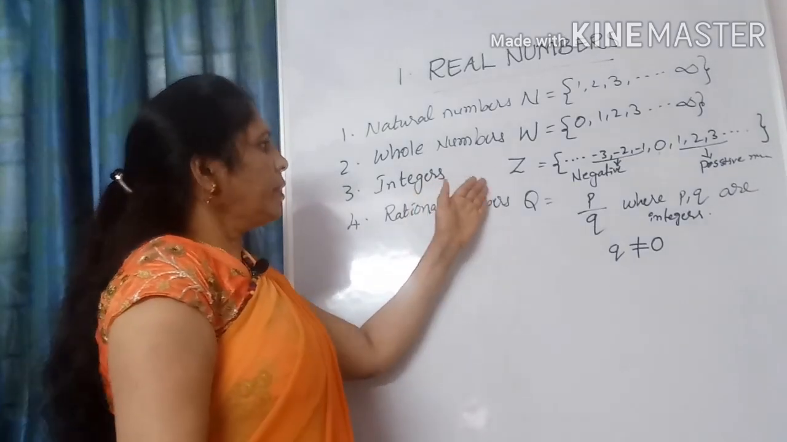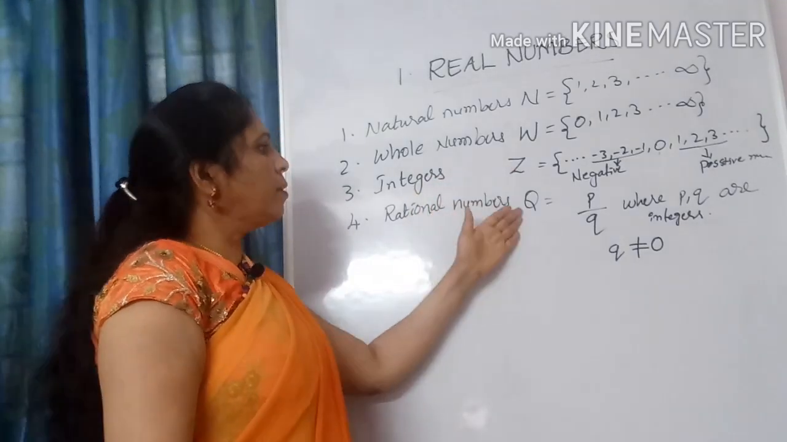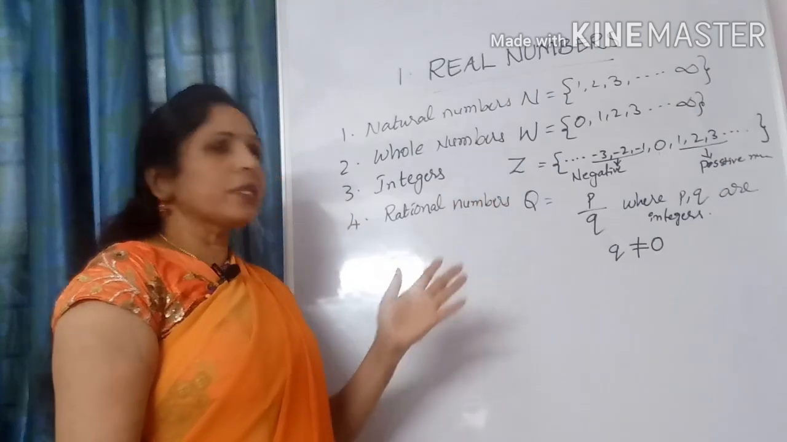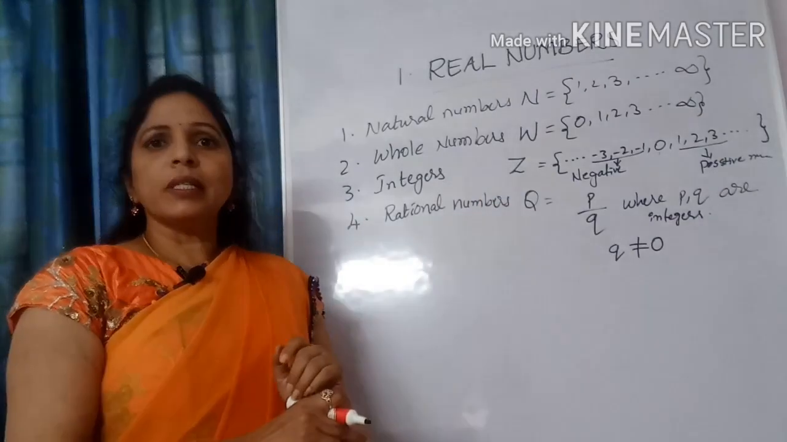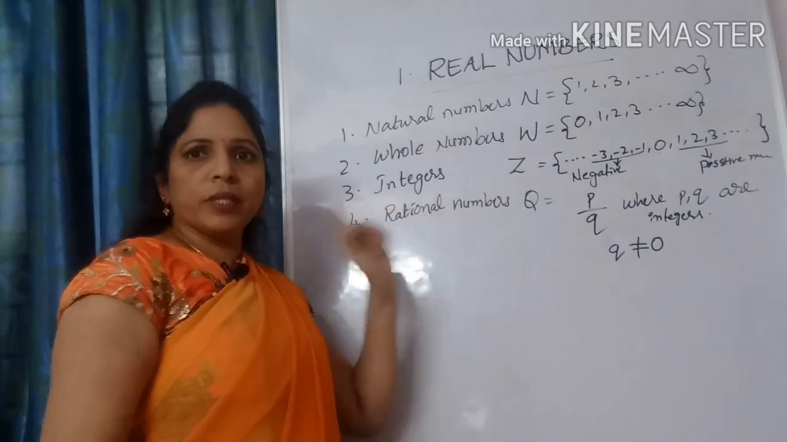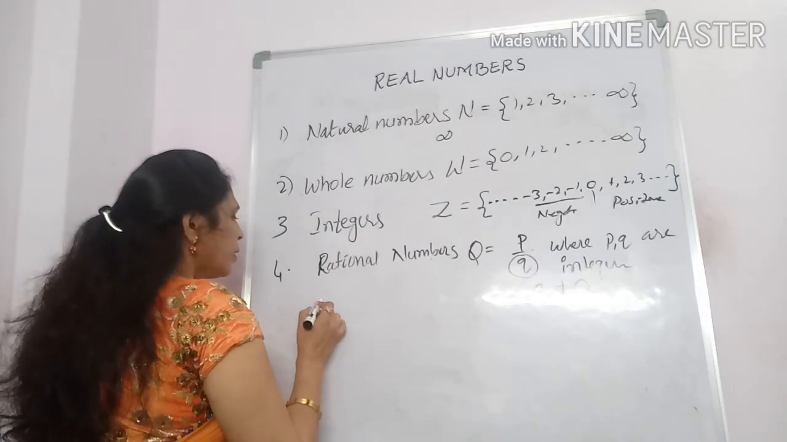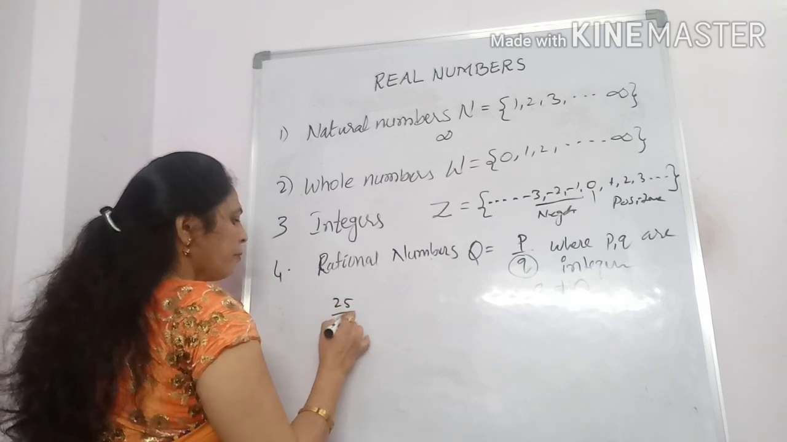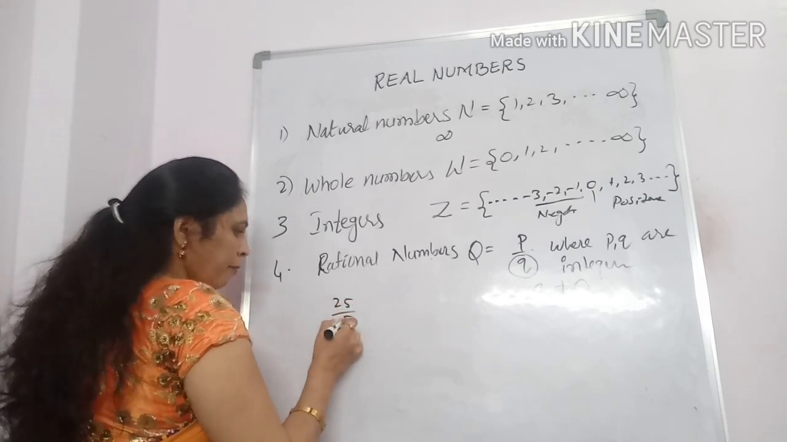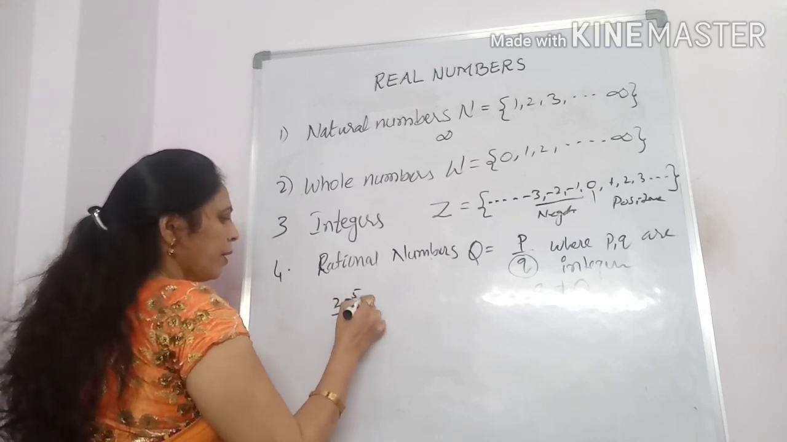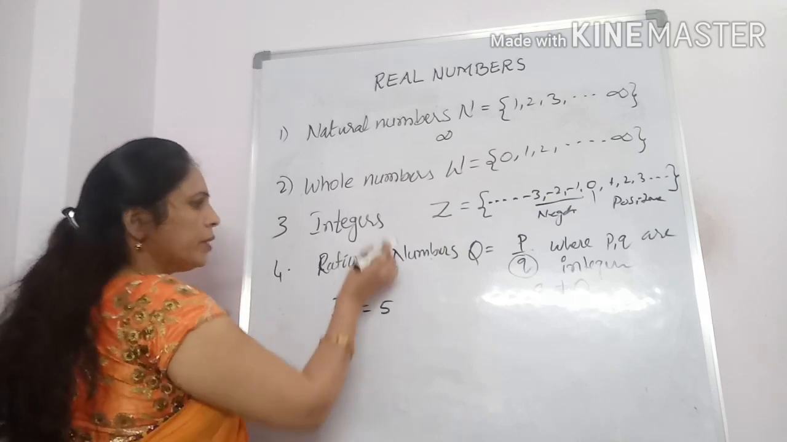Students, these letters Z for integers and Q for rational numbers stand for the German words Zahlen and quotient. Here, terminating decimal means, for example, 25 divided by 5. 5 ones are 5, 5 fives are 25. So 5 is terminating.